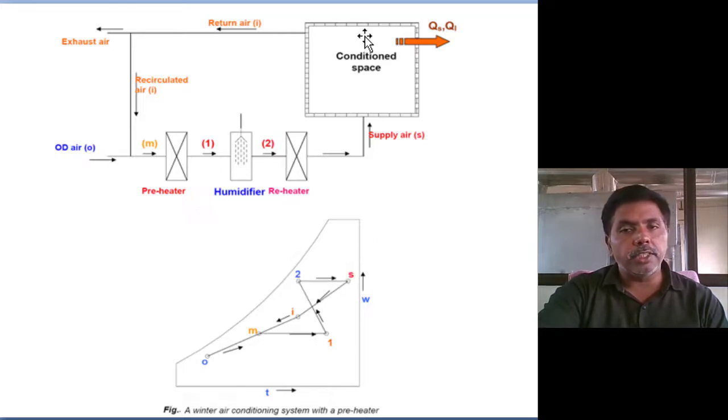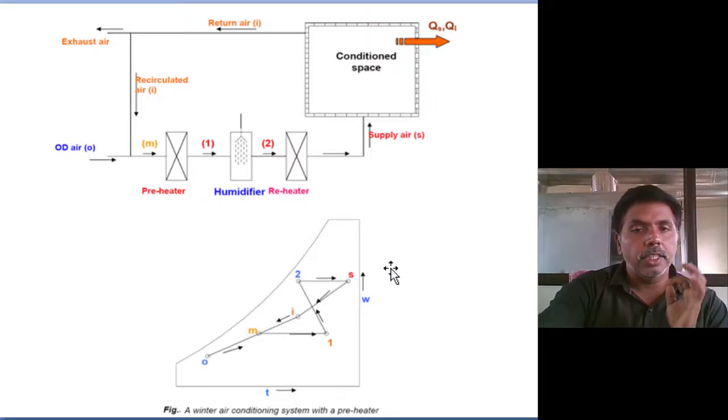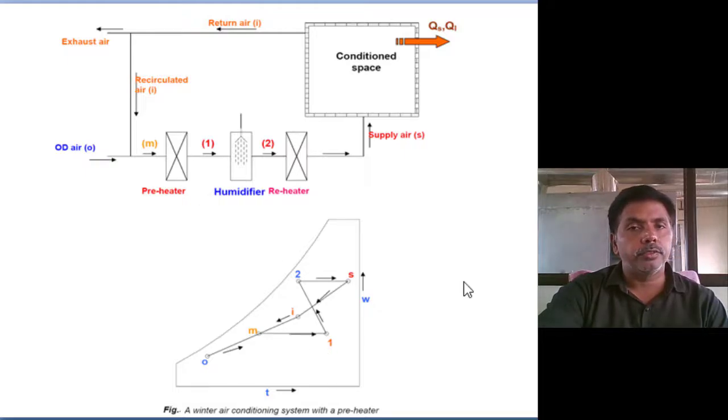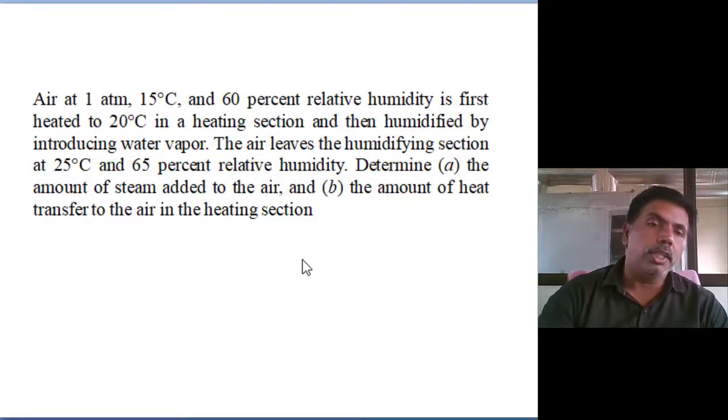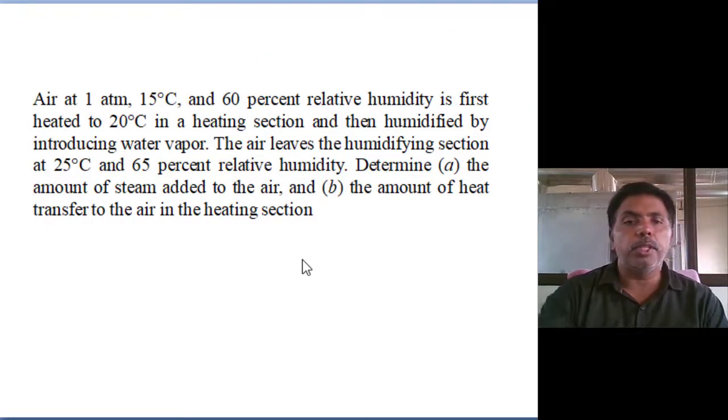Then once air enters the room, it rejects some moisture and its temperature reduces, and it again enters the main chamber, with reduced temperature and rejected moisture, again to the reheater, then humidifier and heating: preheating, humidification and reheating, a cyclic operation. This is the winter air conditioning system. In winter air conditioning, heating and humidification are required. So we will solve one problem, then we will get a clear idea about the topic.